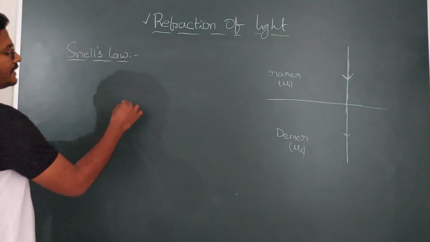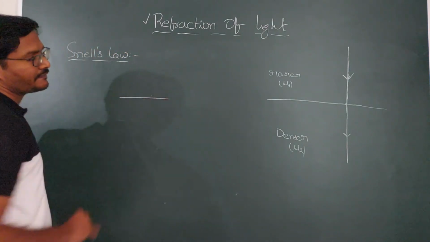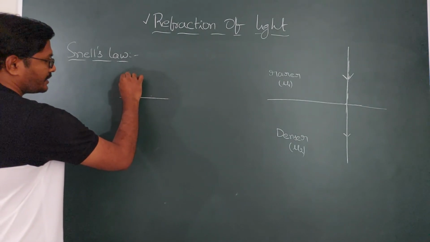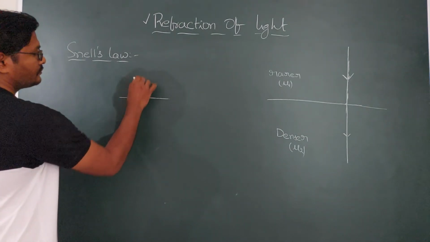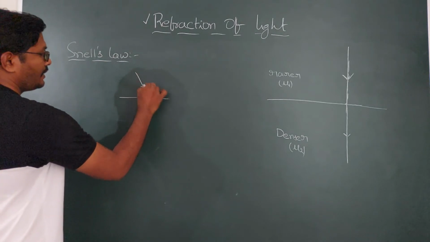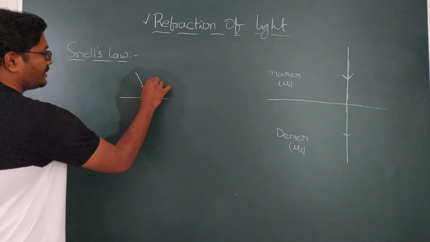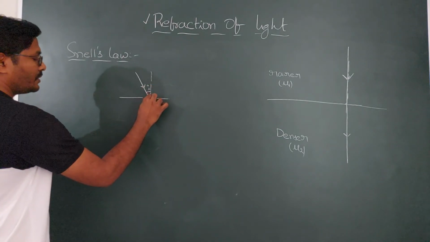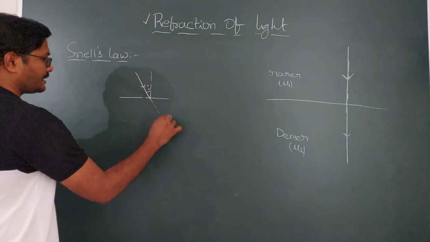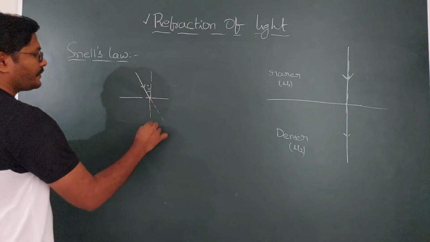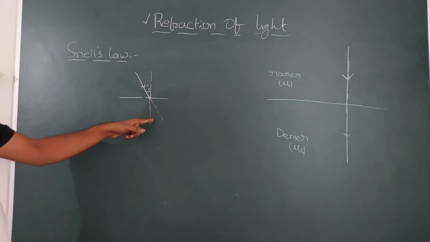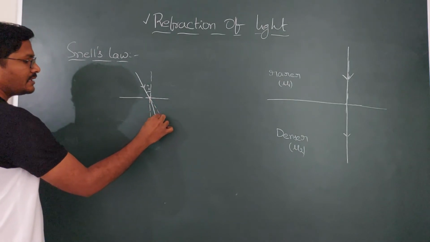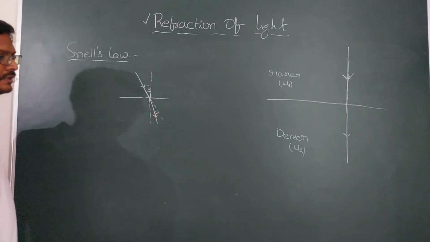Suppose there is an interface dividing two media, and a light ray is traveling in this direction at an angle. This is the point of incidence. At the point of incidence, if you draw the normal, this is the angle of incidence. This must be the original direction. As it is moving from rarer to denser, it is going to bend towards the normal from the original direction.